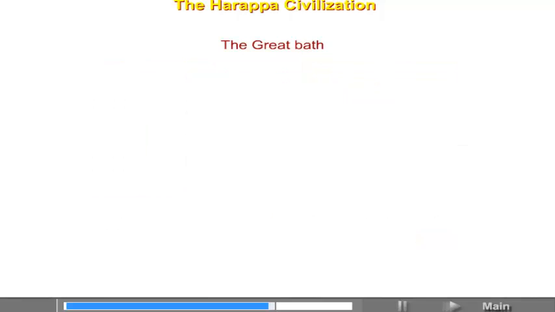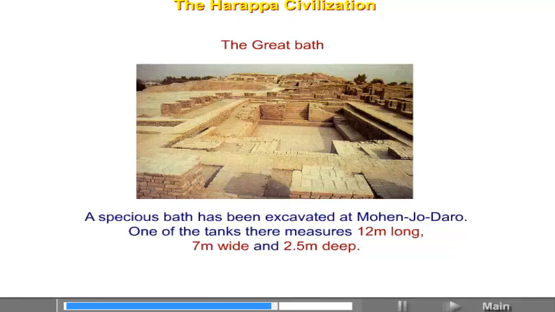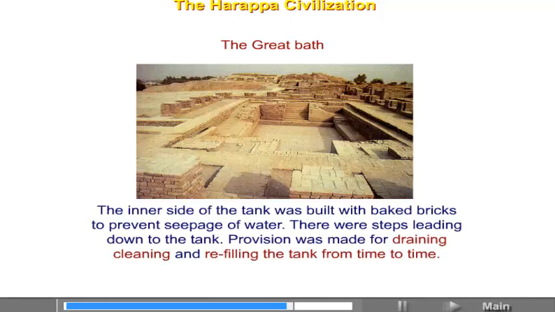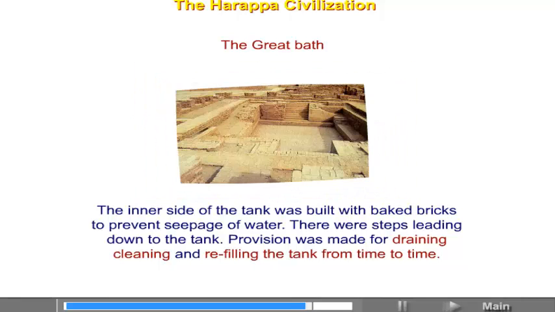The Great Bath. A spacious bath has been excavated at Mohenjo-daro. One of the tanks there measures 12 meters long, 7 meters wide and 2.5 meters deep. The inner side of the tank was built with baked bricks to prevent seepage of water. There were steps leading down to the tank. Provision was made for draining, cleaning and refilling the tank from time to time.